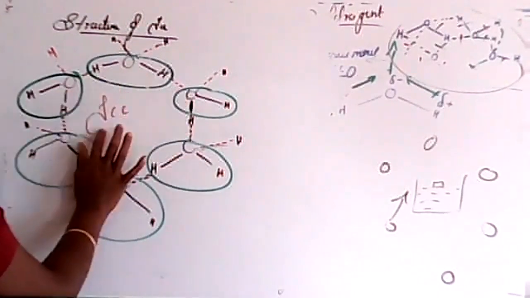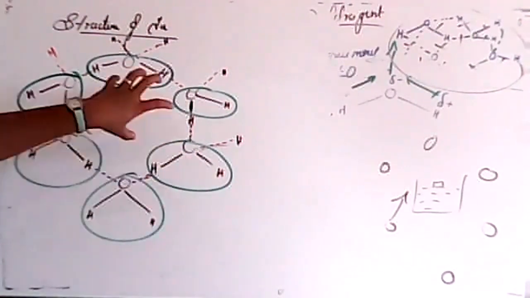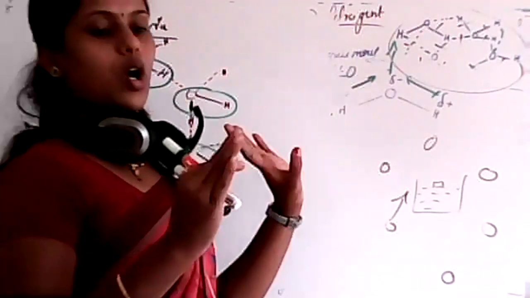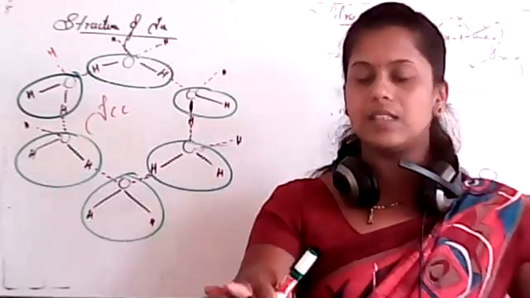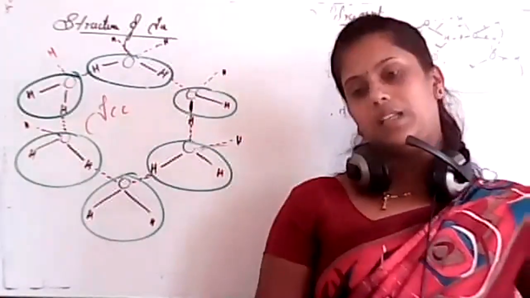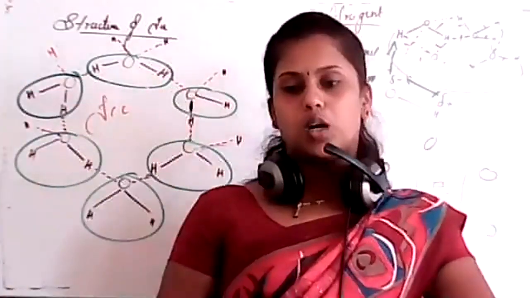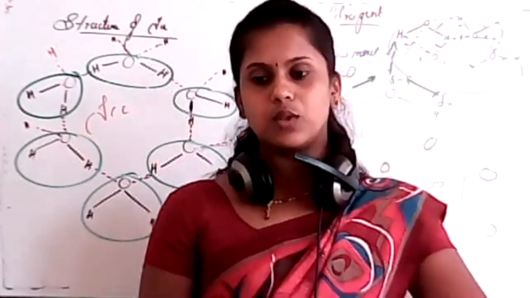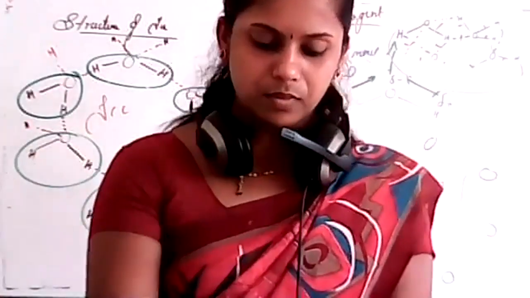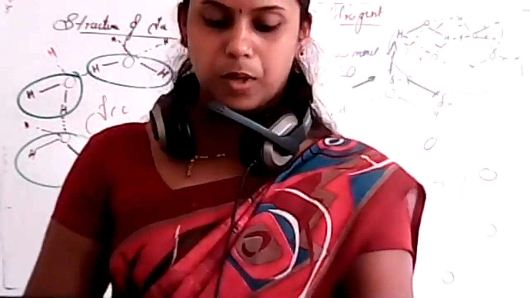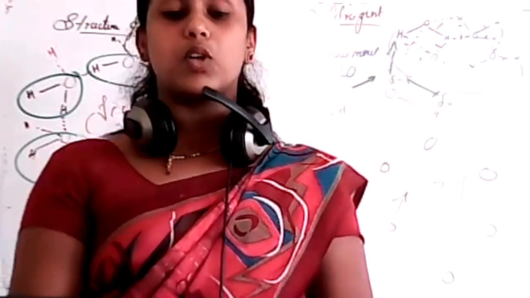This is an open space. Due to this, the density of ice decreases and the density of water increases. So that's why ice floats over the water surface. Is this clear, students?